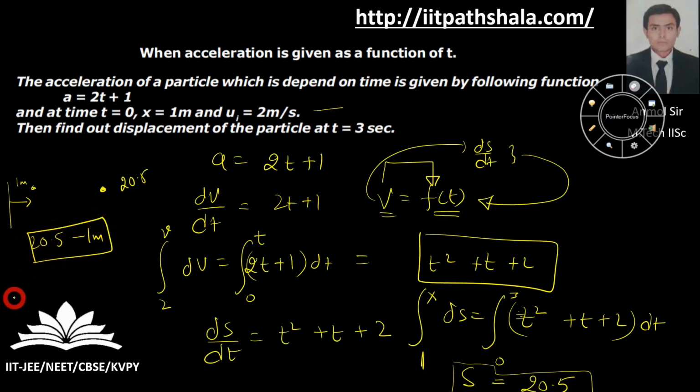Okay guys, you got my point? Because initially you were at 1 meter itself, you were having an edge of 1 meter. So by your virtue you have moved only 19.5 meters. And the 20.5 is giving you the position itself. So nothing fancy about that.